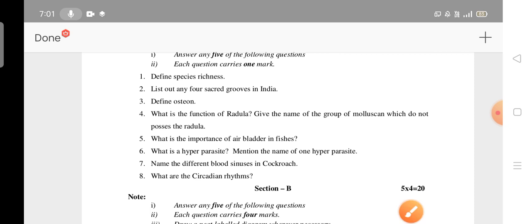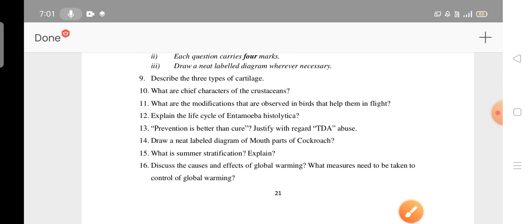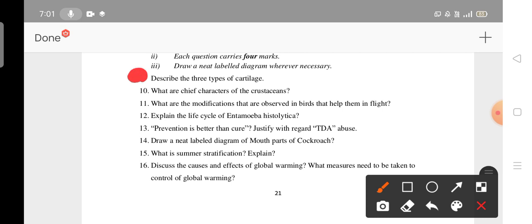Okay, so next coming to Section B. Describe three types of cartilages. This is a very important question. What are the chief characteristics of crustaceans? This is also very important. I mentioned it, okay. I told you to read this, okay. And what are the modifications that are observed in birds? This is also very important. These questions I have told. Explain the life cycle of Entamoeba. This also I have told. Prevention is better than cure, this I have read. Okay. Tobacco and drug abuse, TDA, you have to read this last question, I think.